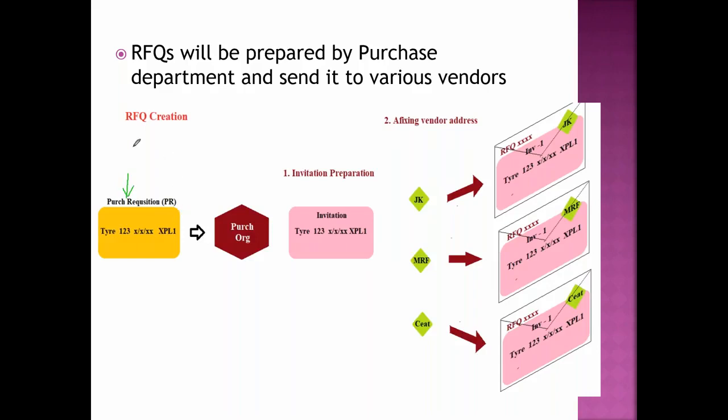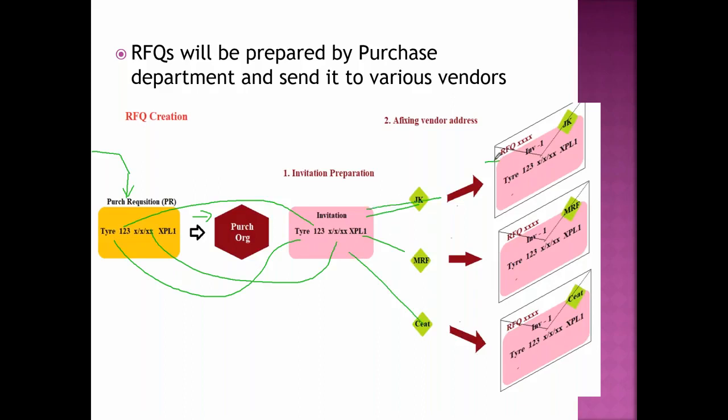Purchase requisition is a document created by the other people, and they send it to the purchase department wanting this material. So the total requirement, we are going to retype in another document, and we are going to paste the vendor addresses. Then the system will create the RFQ. It is just like a message: if I type your telephone number, it will go to you; another telephone number, it will go to that one. The same message will go to the various vendors, one by one.